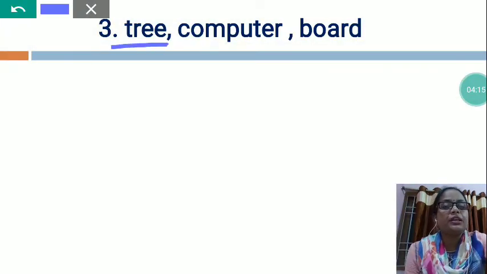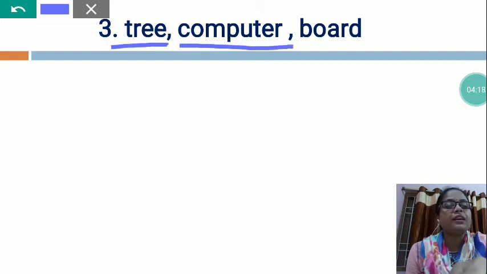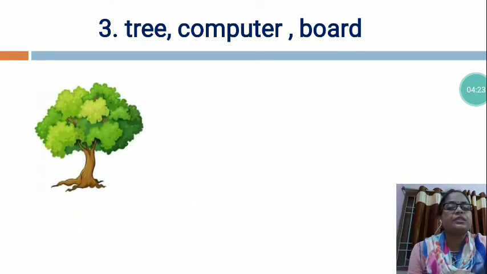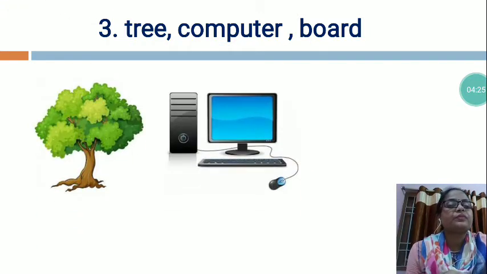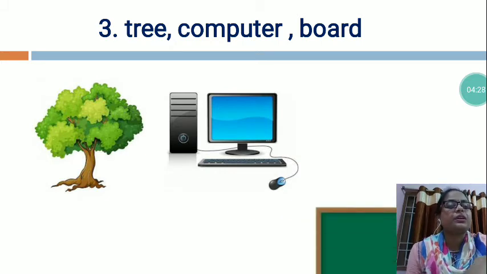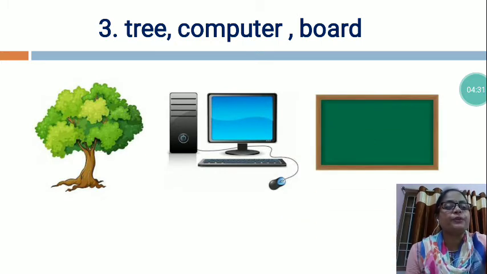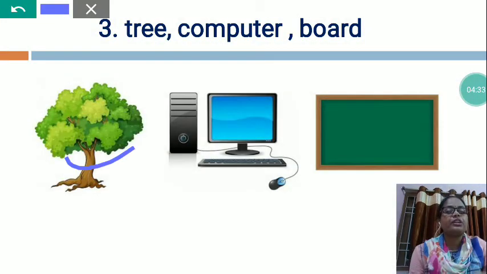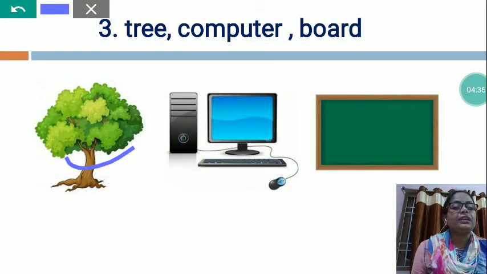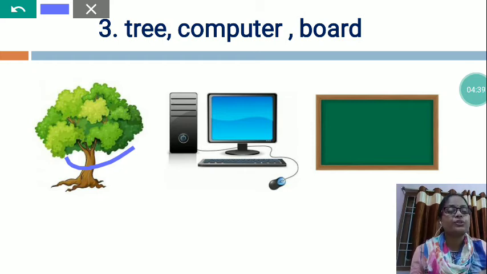Tree, computer, board. Now this is the picture of tree, this is the picture of computer, and this is the picture of board. Now what is the use of tree? From tree we get fresh air, we get fruits, we get shade. So trees are very important, and tree is a natural thing. Where can you find the tree? Tree you can find in the park, by the side of the road, in the field.